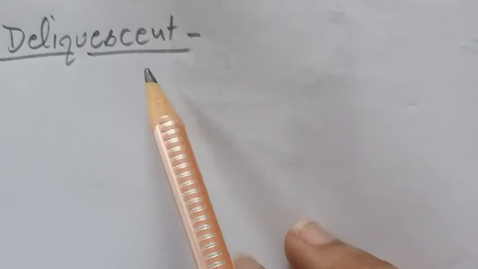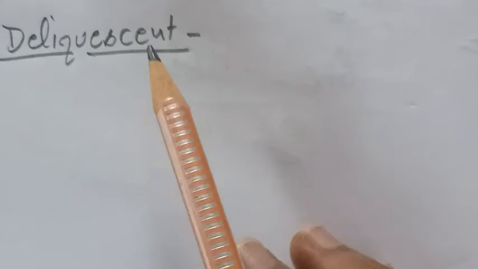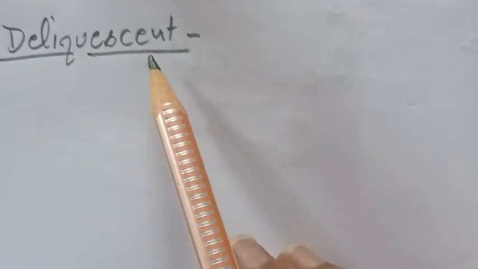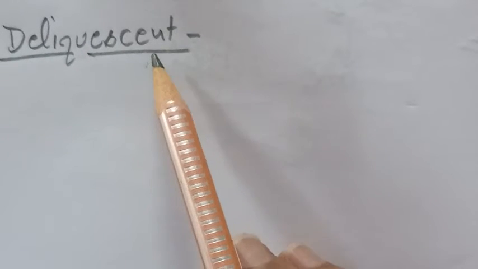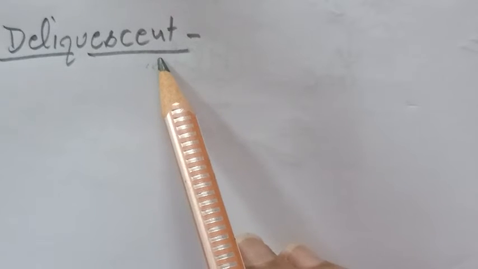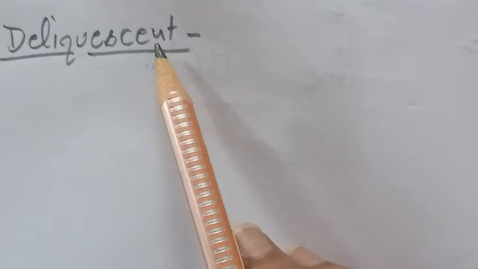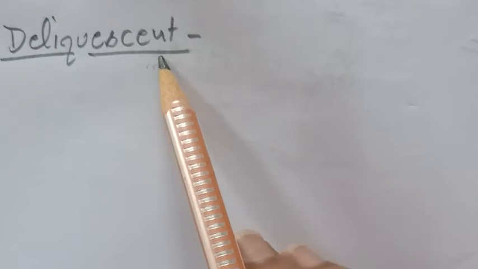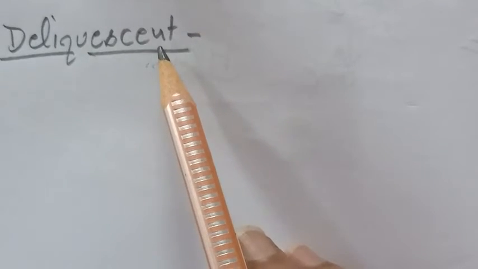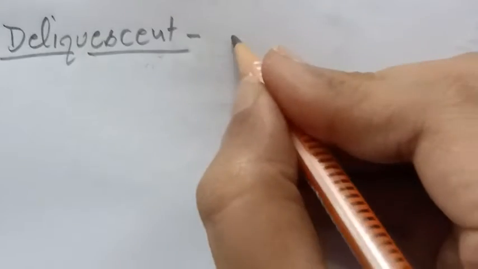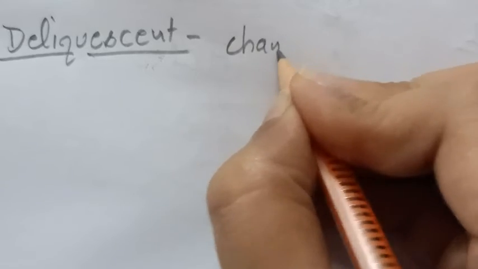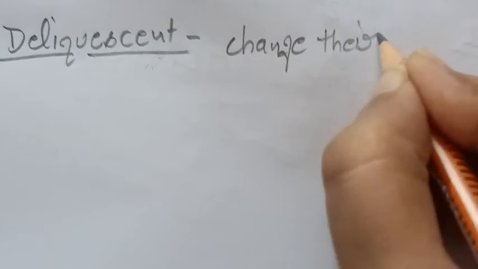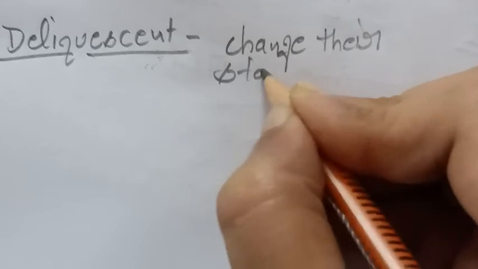Now student, next is deliquescent substances. The salts which change into solution due to the absorption of water from air are called deliquescent substances. These are salts which absorb moisture from the atmosphere and change their state of matter.